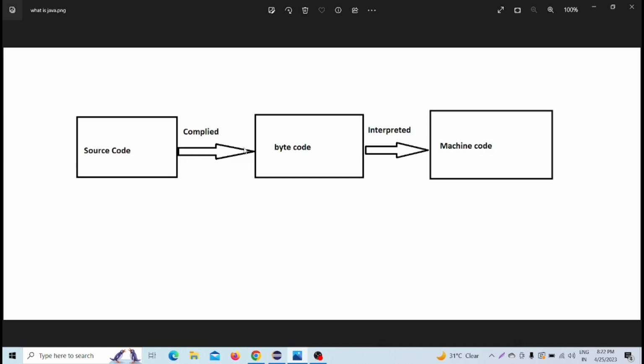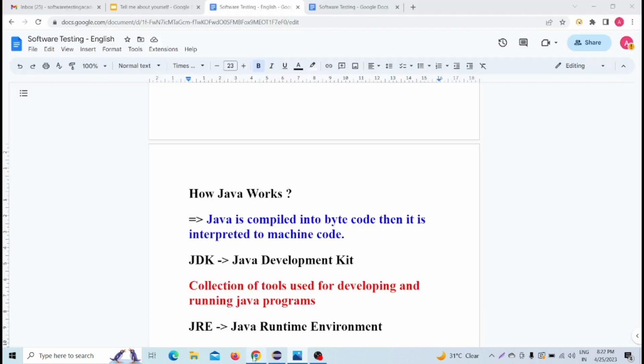That means we can say that Java is a compiled language and Java is also an interpreted language, because Java compiles source code to bytecode, and then bytecode is interpreted to machine code. So Java is compiled into bytecode, then interpreted to machine code. This is one important question: how Java works.